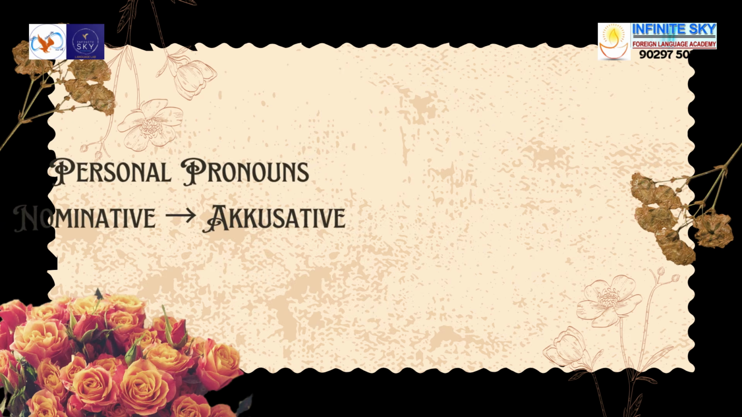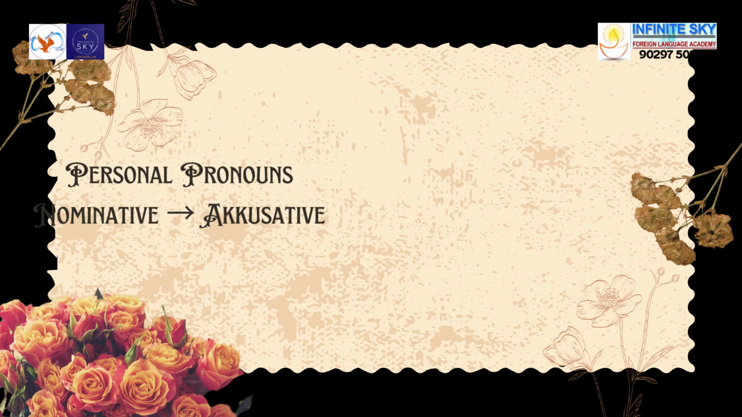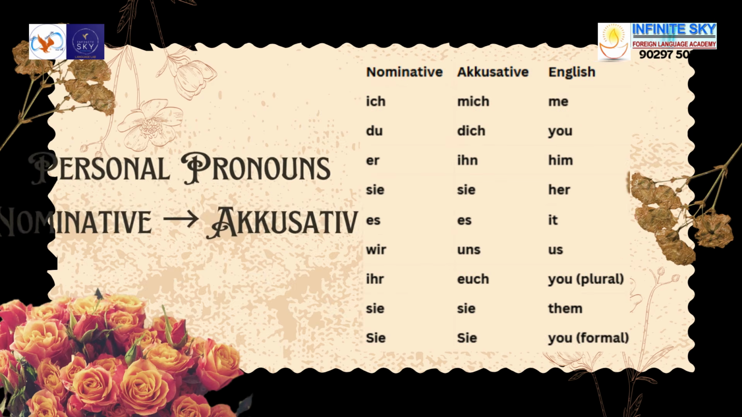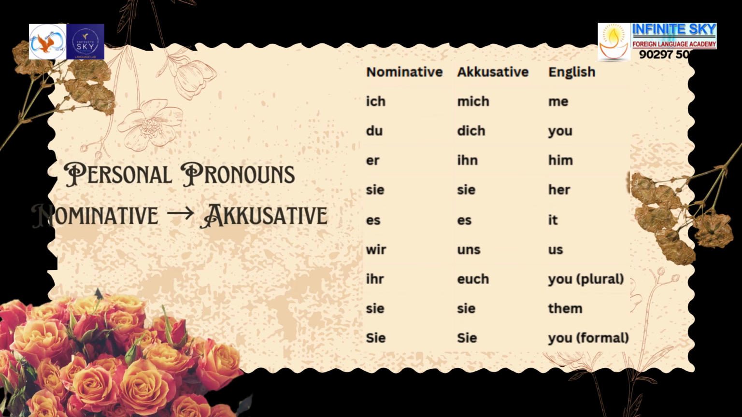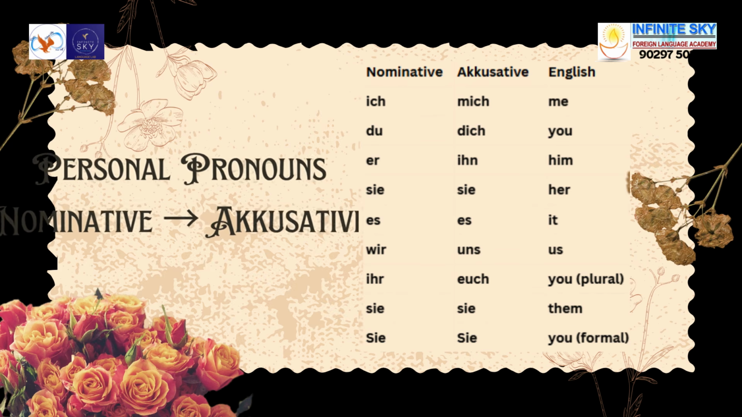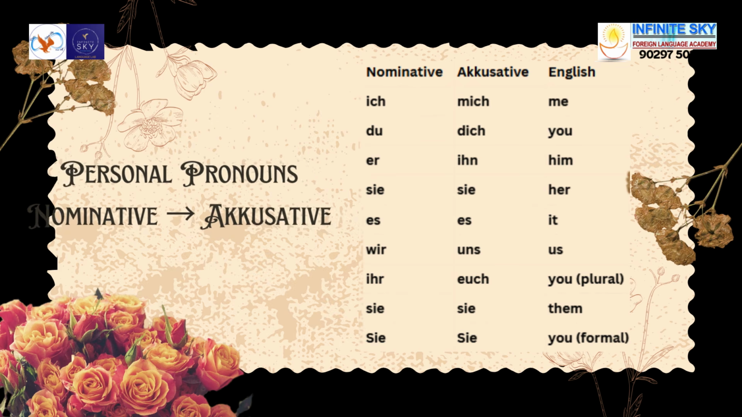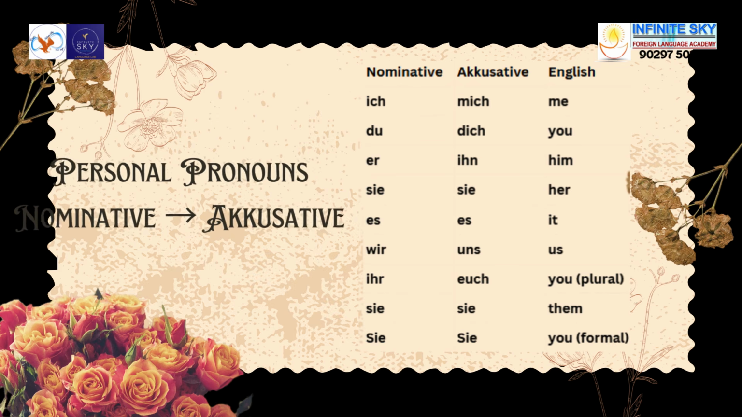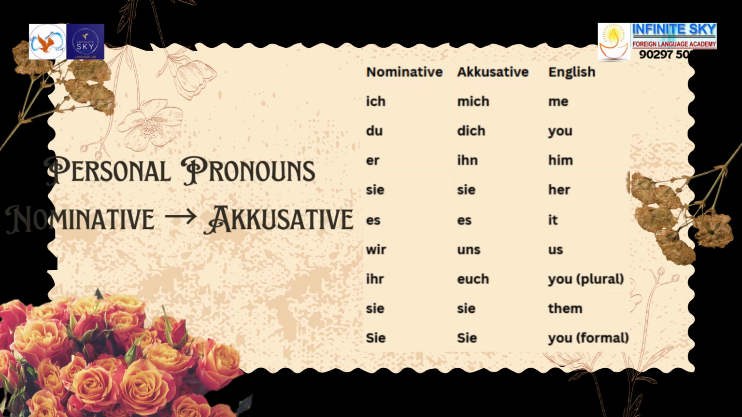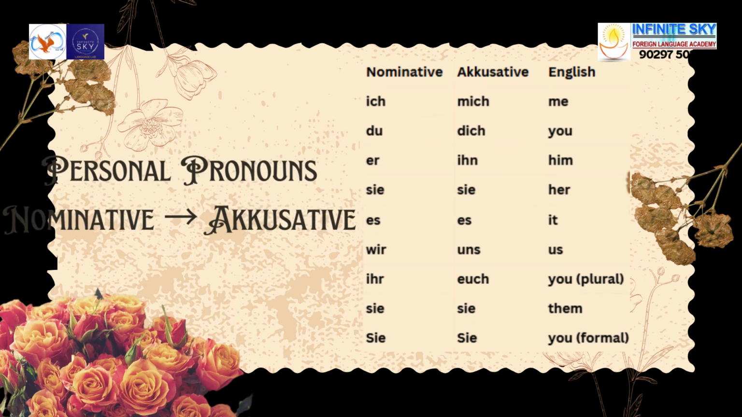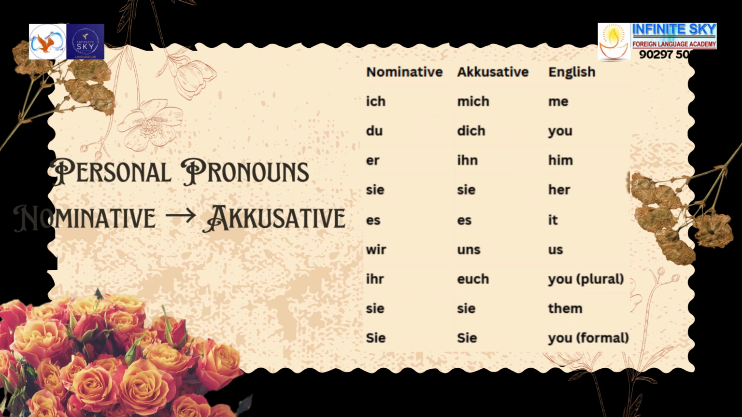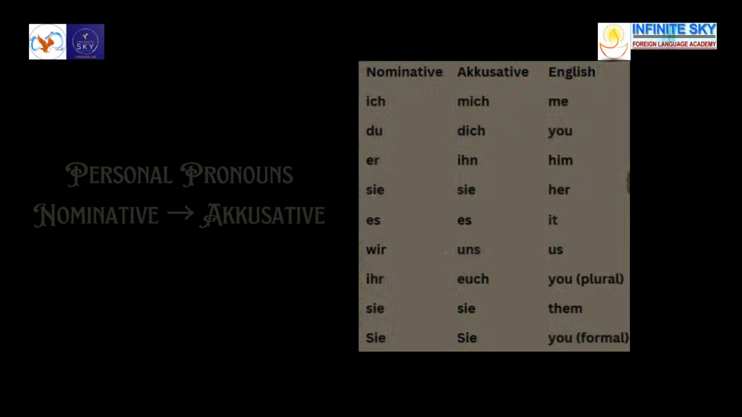Here is the complete chart. Some pronouns change completely. For example, ich becomes mich, du becomes dich, er becomes ihn, wir becomes uns, and ihr becomes euch. While some pronouns remain the same, like sie, es, and the formal Sie. This table is very important for your A1 exam, so try to memorize it.